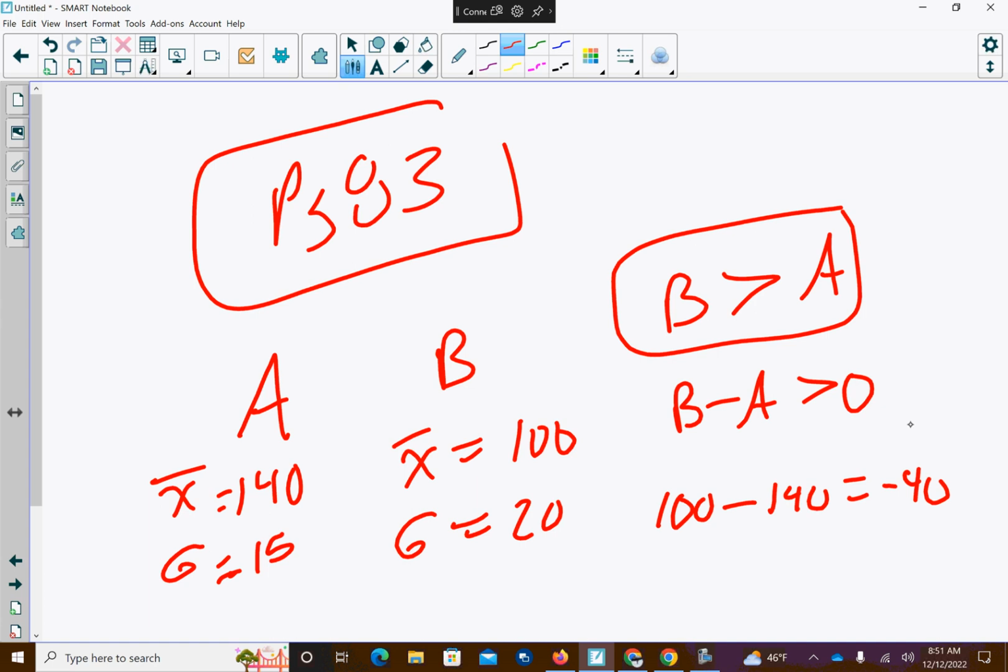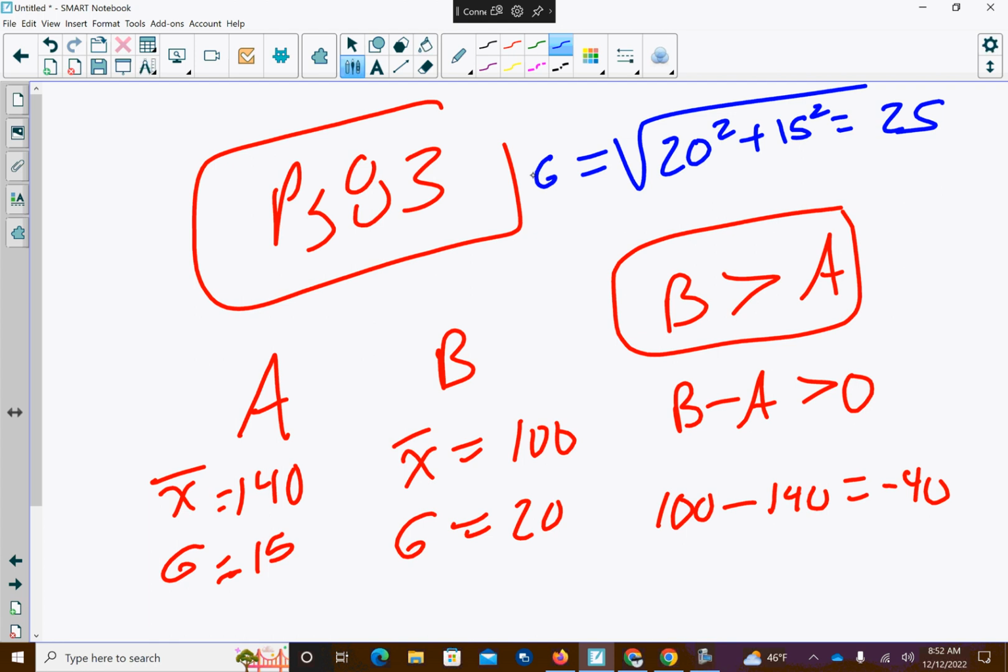Okay, so the variances always add. Deviations are like errors. Each time that you have an opportunity for an error, this adds to create a larger error. An example from chemistry is that when you have a thermometer and the beaker and scale, each instrument will create error, and the errors always accumulate regardless of what the researcher is doing with the numbers. You never subtract the standard deviations and variances. Okay, so in order to find their standard deviation, it's going to be 20 squared plus 15 squared, which is going to come out to 25. Okay, so this is the combination standard deviation.